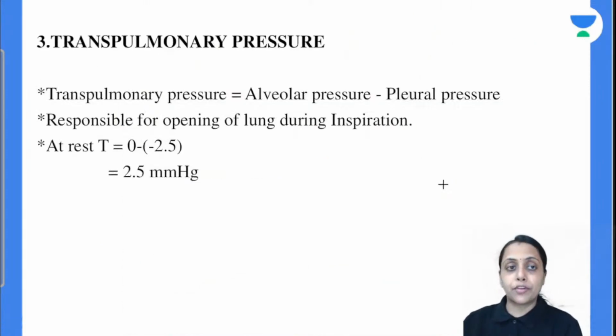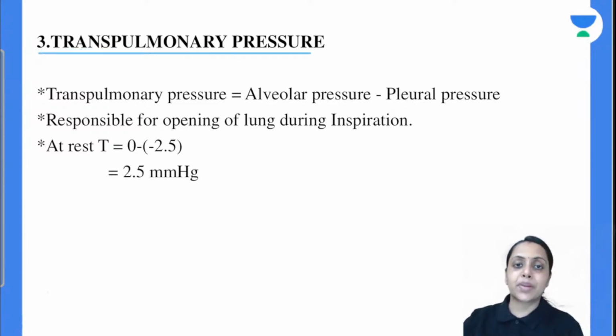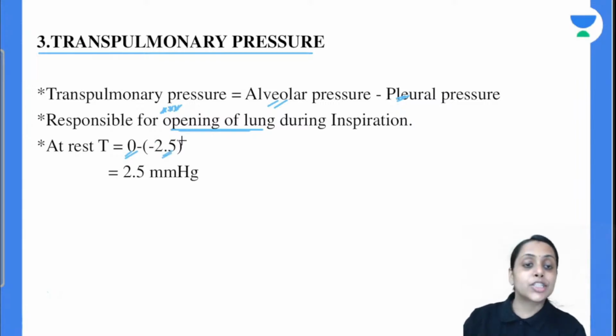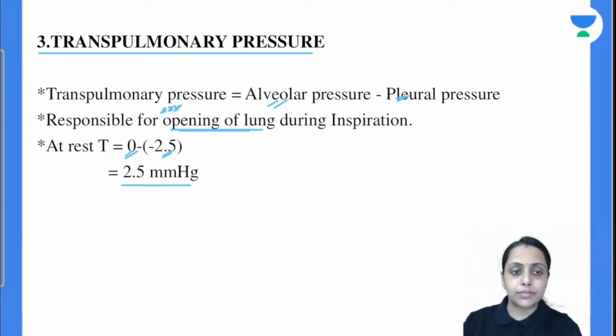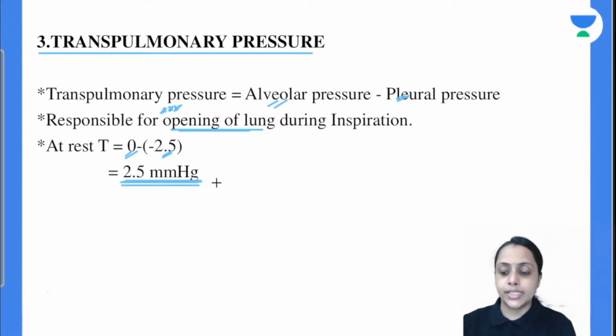Clear? Moving further to the next, that is transpulmonary pressure. It is a derived pressure. It is equal to alveolar pressure minus pleural pressure, and they are responsible for the opening of the alveoli. ठीक है, रेस्टिंग कंडीशन में हमारा alveolar प्रेशर कितना होता है? 0. रेस्टिंग कंडीशन में हमारा इंट्राप्ल्यूरल प्रेशर कितना होता है? minus 2.5 mm Hg. So at the resting condition the transpulmonary pressure is 2.5 mm of Hg.